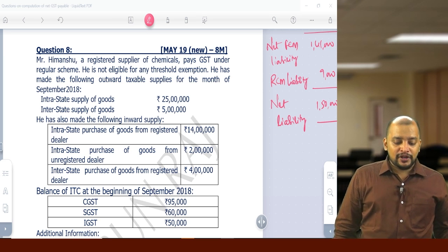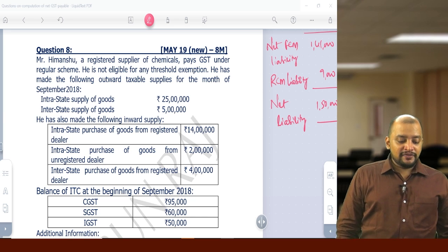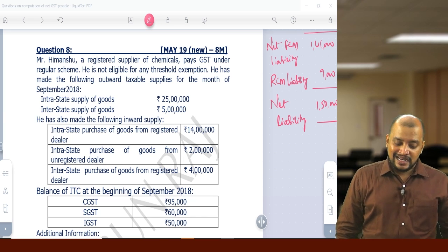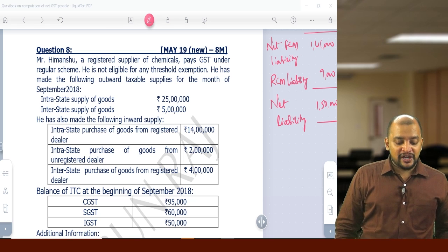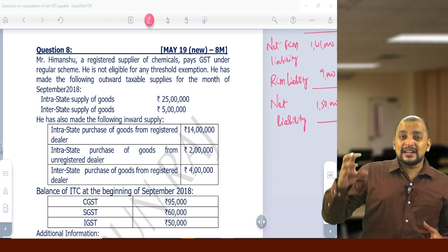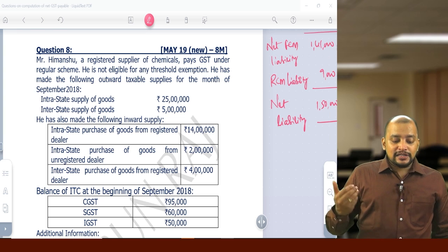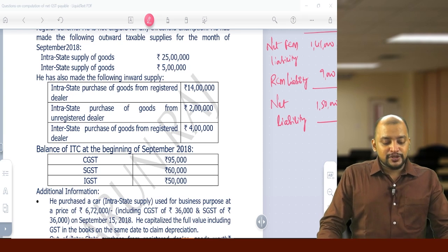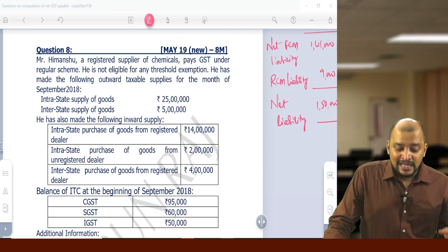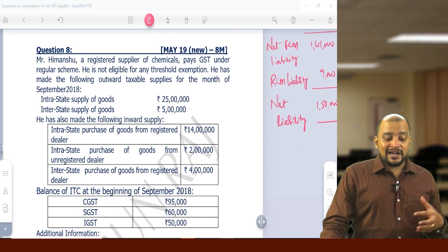He has made the following outward taxable supplies for the month of September 2018. Intrastate supply of goods 25 lakhs, interstate supply of goods 5 lakhs. So this is their gross liability. He has also made the following inward supply. Intrastate purchase of goods from registered dealer 14 lakhs, intrastate purchase of goods from unregistered dealer.